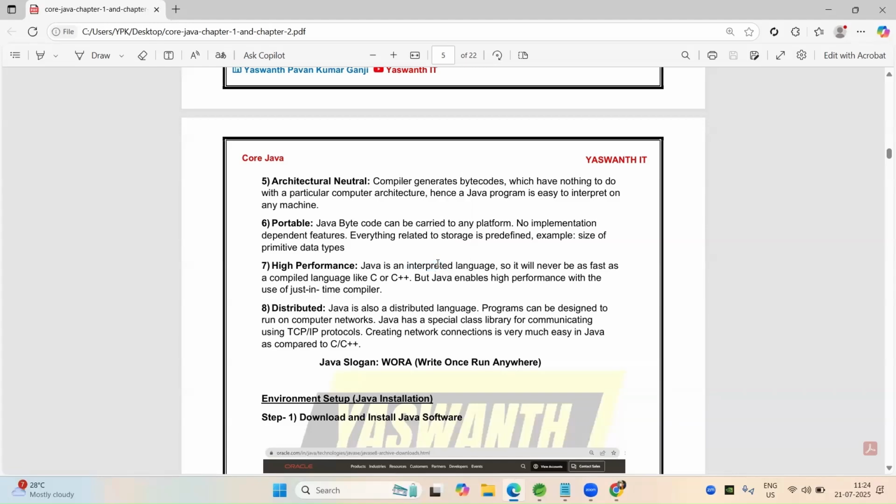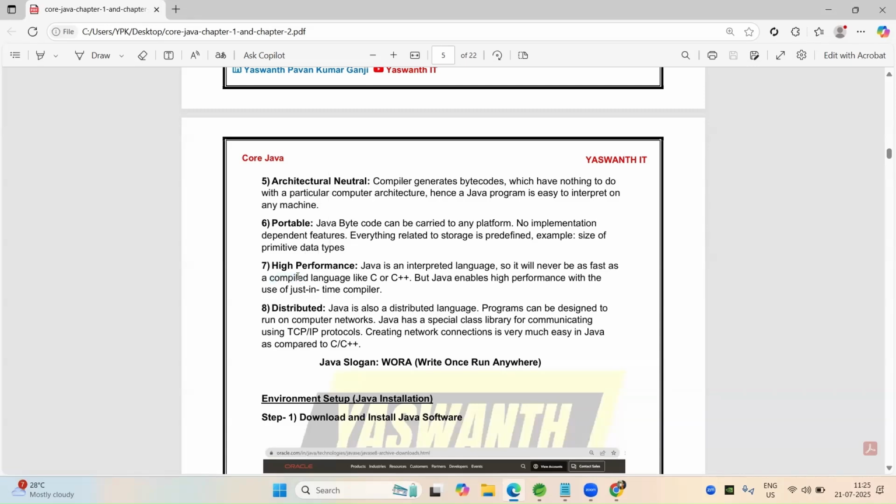What is an interpreter? Interpreter means line by line execution, like Python. Python is an interpreted language. So it will not be as fast as compiled languages like C and C++. What are compiled languages?